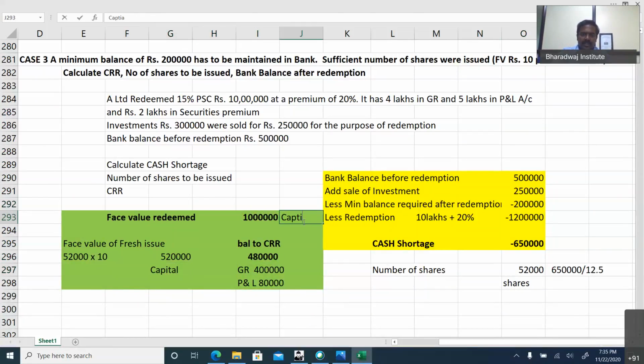They are not asking you to take overdraft for the cash shortage. They are asking you to issue fresh shares. A minimum balance of 2 lakhs has to be maintained and sufficient number of shares were issued, which means don't take OD. When they ask you to issue shares, I will take OD? Okay, that's not good, you know.